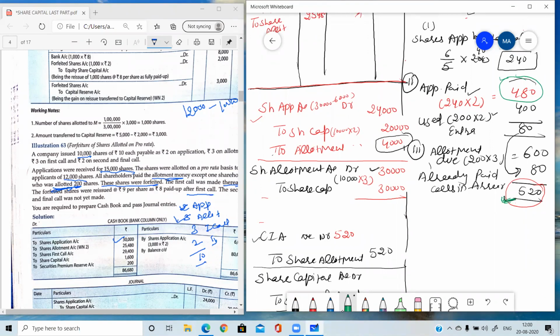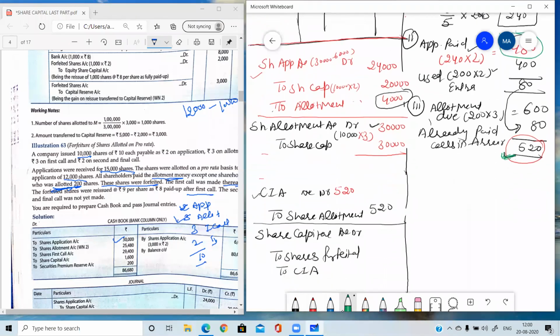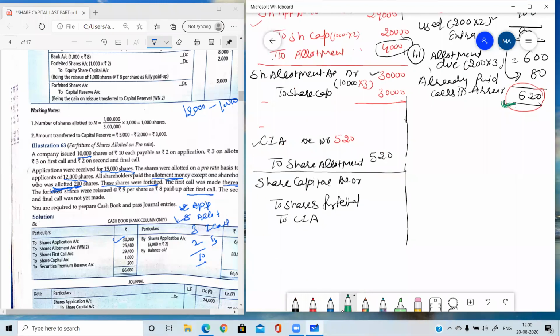Now tell me what will be the called up amount here, because the shares are forfeited after allotment. So the application money was 2 and the allotment money was 3. So after this the shares were forfeited. So the called up money will be 5. So this entry will be done with 5. So 200 into 5. Capital is always debited or credited with the called up money. So as these shares are forfeited just after allotment, for that shareholder, called up was only 5, because the rest 2 calls were not called up till then.